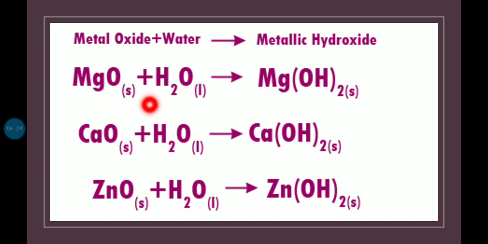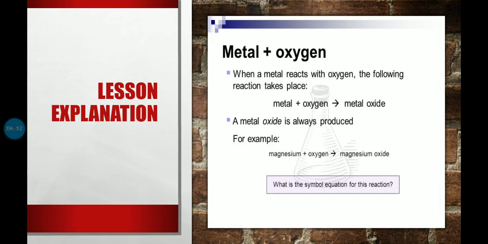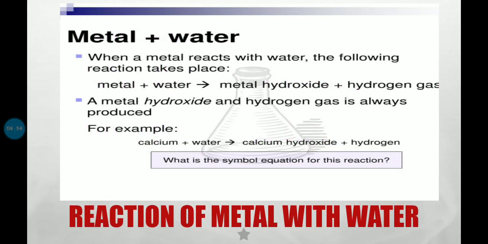When metal oxide reacts with water we will get metallic hydroxide, which is also called an alkali. For example, magnesium oxide, MgO, reacts with water to give magnesium hydroxide. Calcium oxide gives calcium hydroxide, and zinc oxide gives zinc hydroxide. So whenever a metal oxide reacts with water, we get metallic hydroxide.